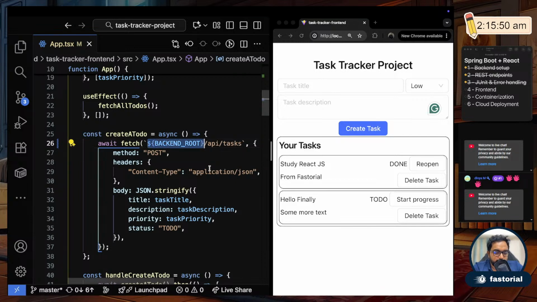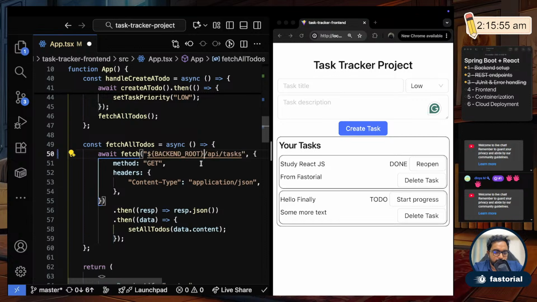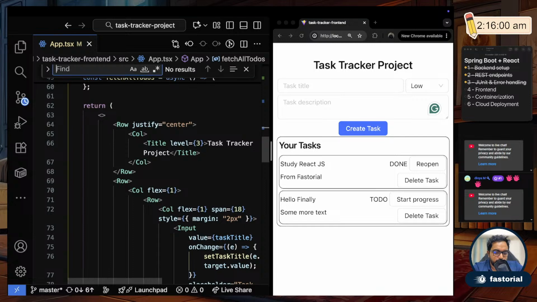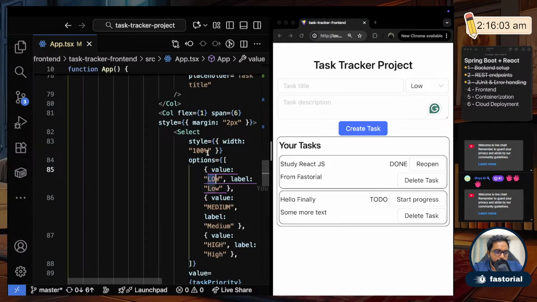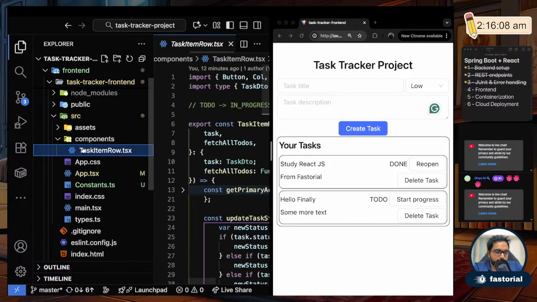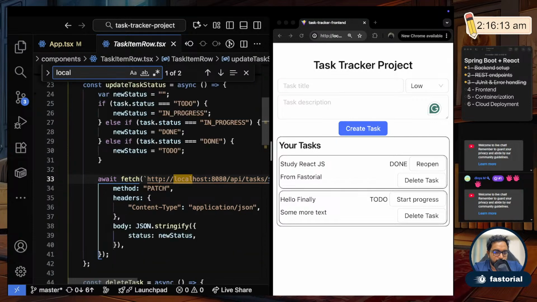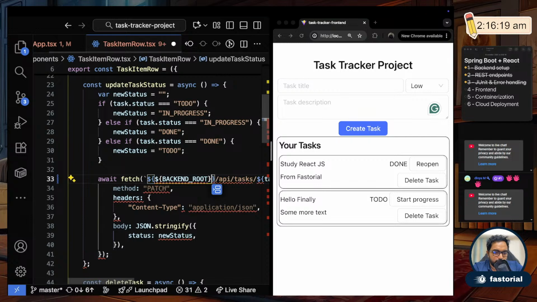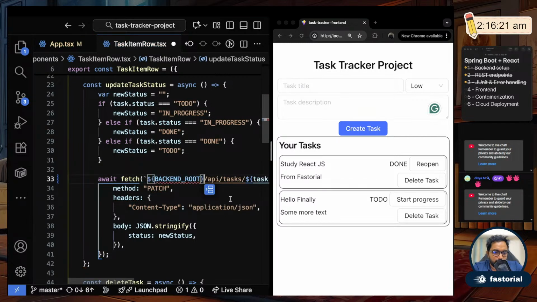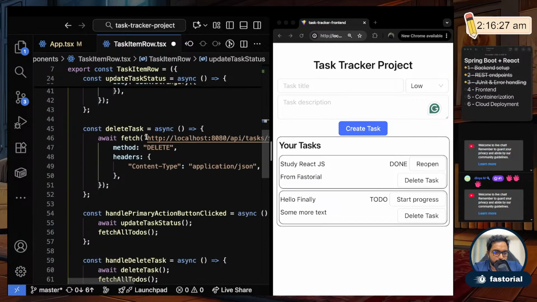So let me copy this and use it everywhere else. Where else? Here also I have it, right? So I'll use this and I have to change this into backticks. Okay, anywhere else? Localhost, not here. Let me go to our component task item row. In here also I have to do that. I have 2 hits, both the places. I will use dollar backend root, and let me import it. Okay, and here also.